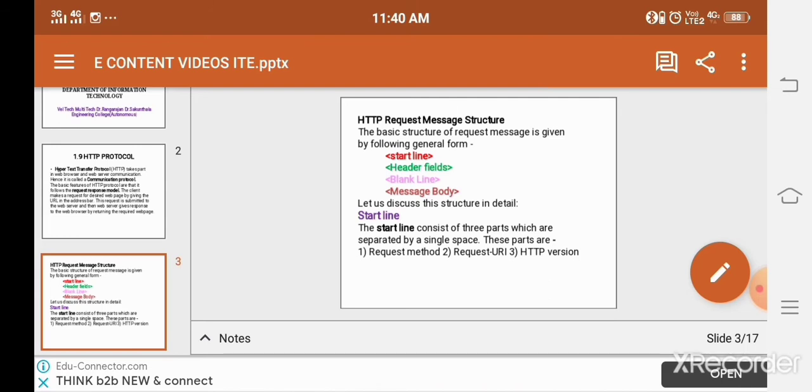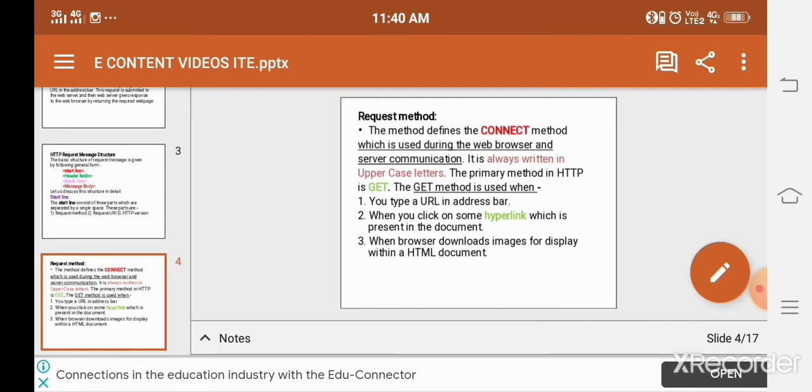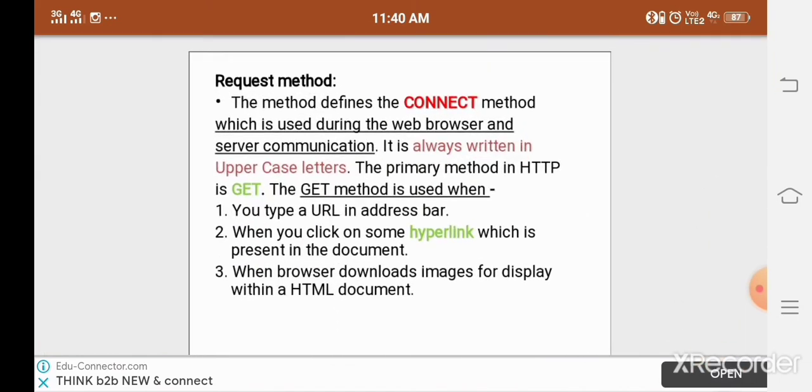HTTP has multiple versions, right? We use them for future information implementations; they were using the HTTP protocols. So first of all, we see the request method. The request method is used during web browser and web server communication. It's like a keyword or a command, called connect. This keyword is used to connect the web browser with the web server. It is case sensitive, so we use uppercase letters only.